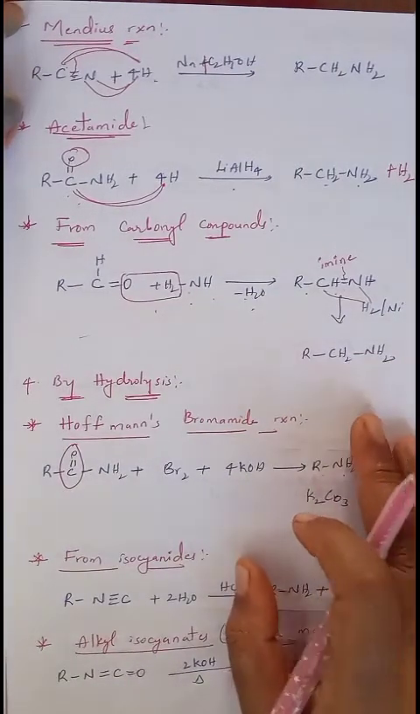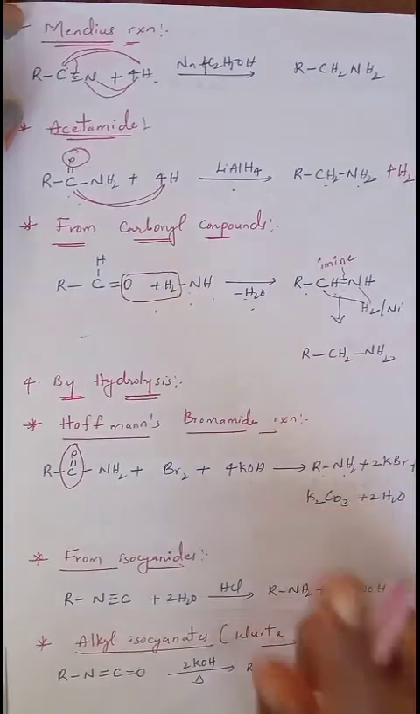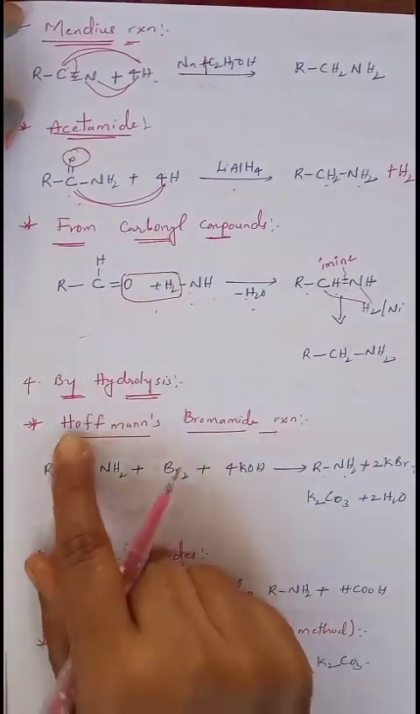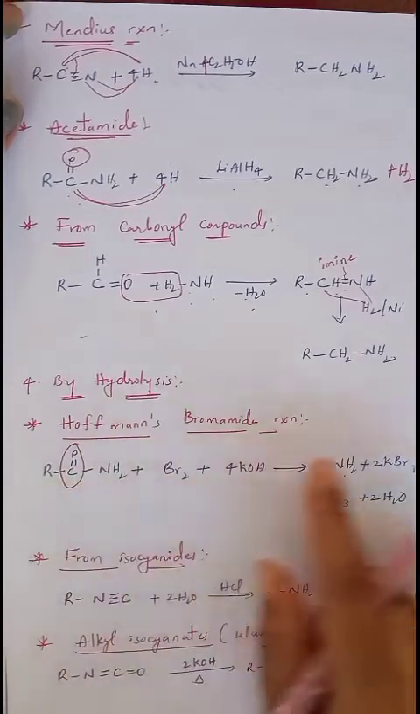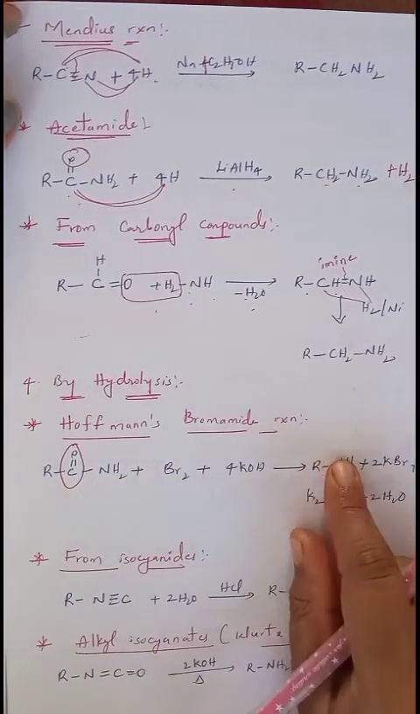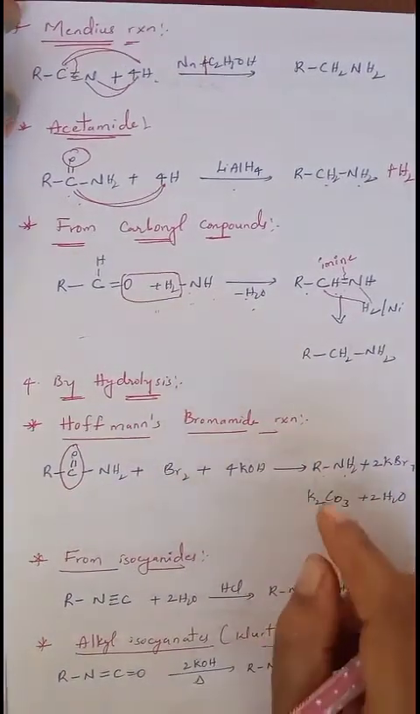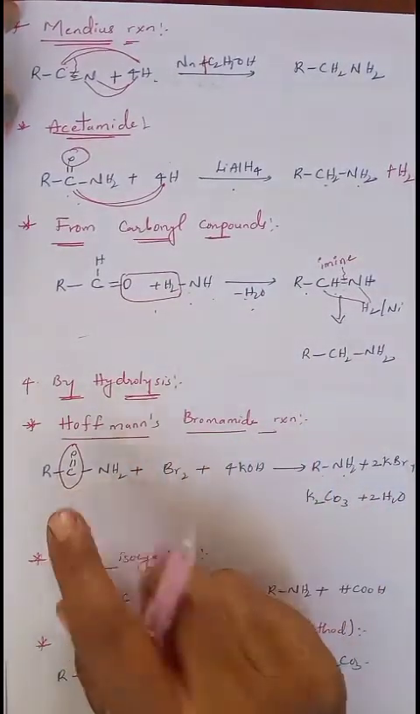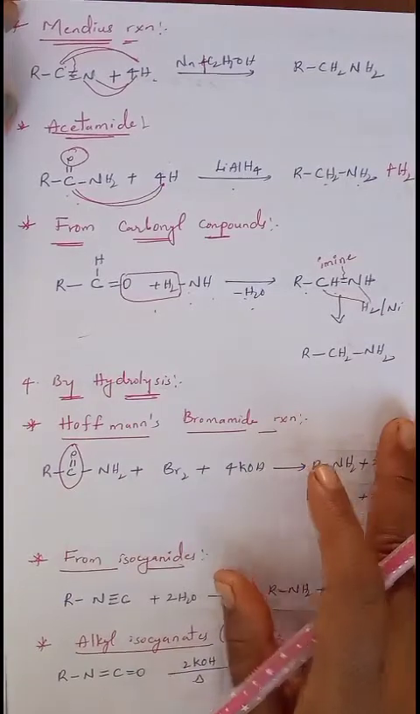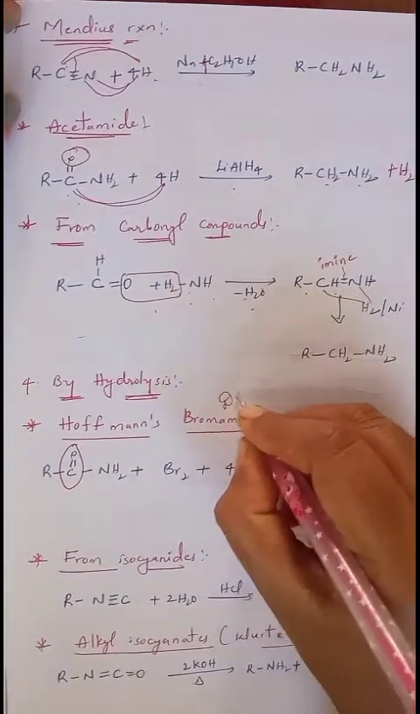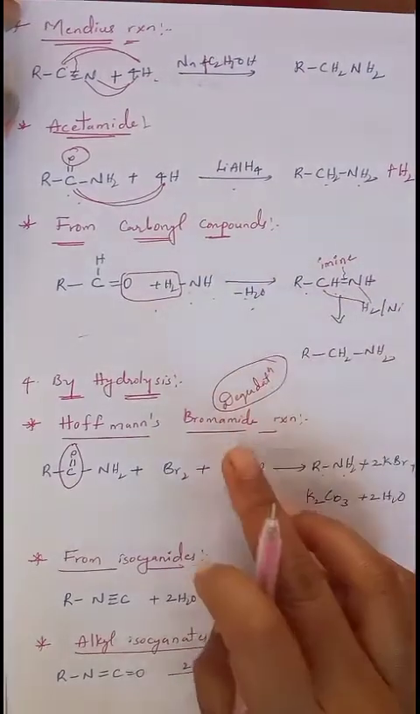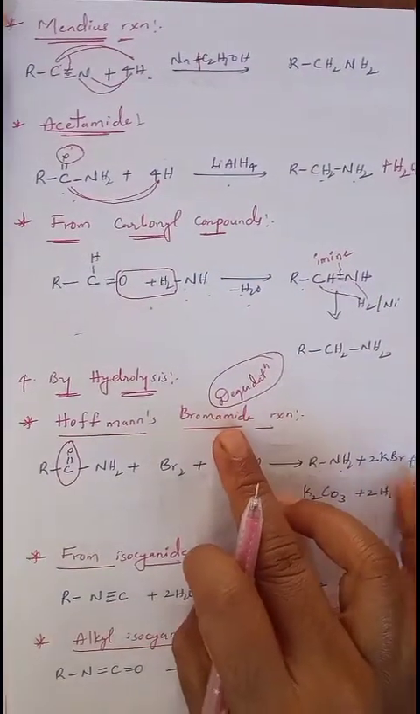In this case we get an amine which contains one carbon atom less than the reactant. If you look at the reactant, we can see this carbon, whereas in the product that carbon is missing. So we get an amine which contains one carbon atom less than the reactant by using this Hofmann's bromamide reaction, so we can also call it a degradation reaction.